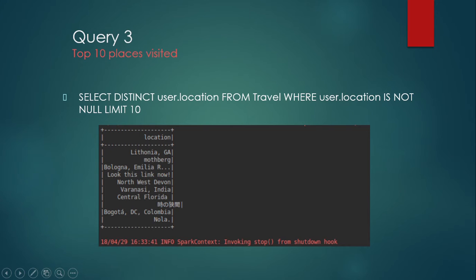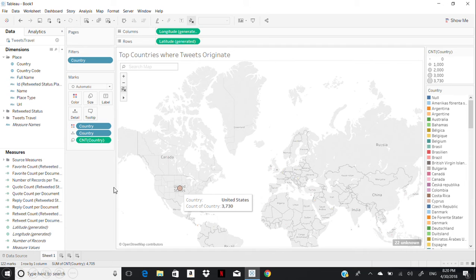Next, the top 10 places visited by most of the people, like Lithuania, GA, Motherberg, Northwest Devon, Varanasi, India. So you can see the different places here on the map, and I showed a sample in the United States. You visited the United States, so the count of the country is 3,730. Similarly, each country has its respective color, and the count increases as the number of people increases.